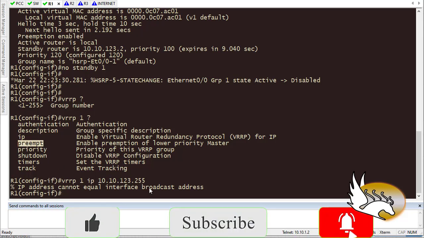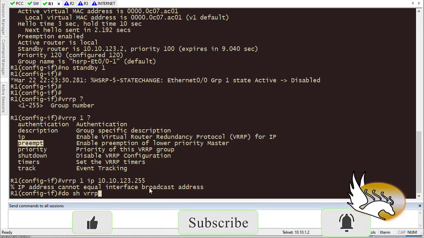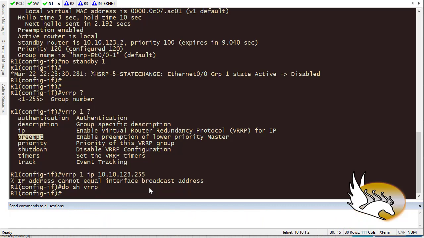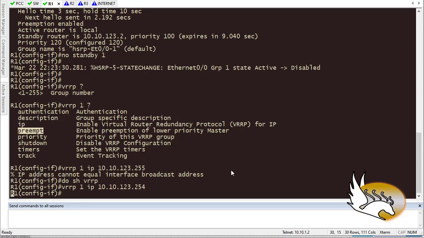So if I just show VRRP instead of show standby, you can just type show VRRP, and it will tell you what the situation is. Here it says the IP address cannot equal the interface broadcast address. Okay, so I just made a mistake in configuring this. Instead of 254, I just typed 255.